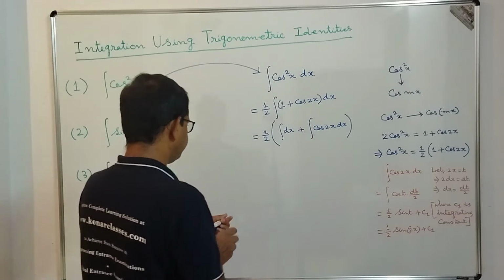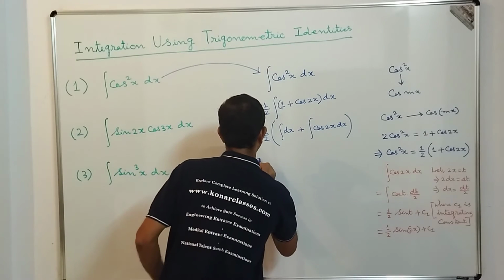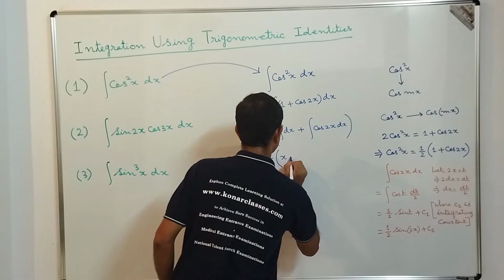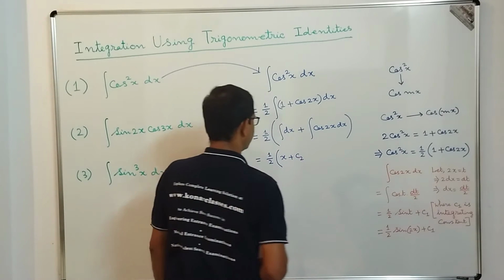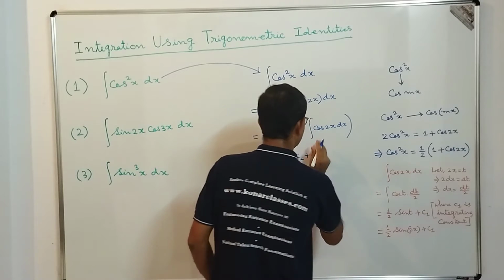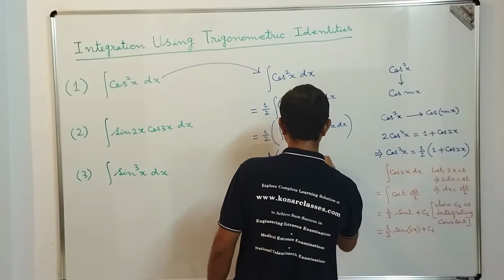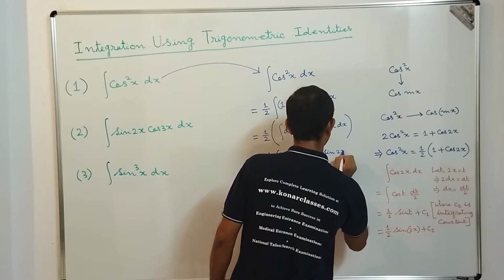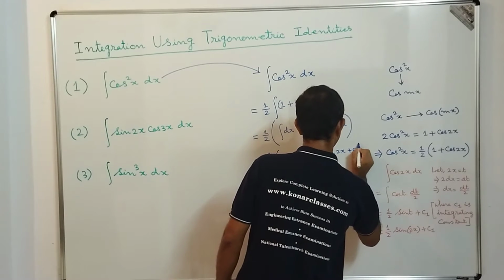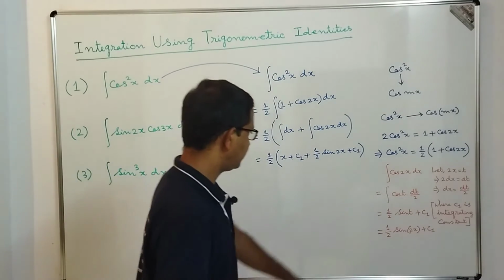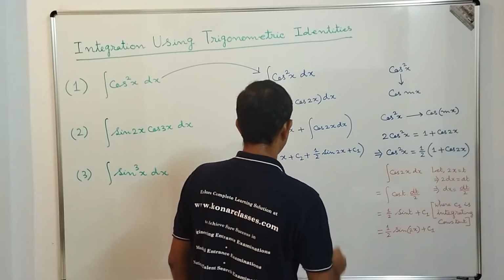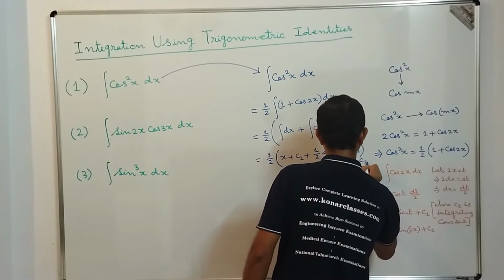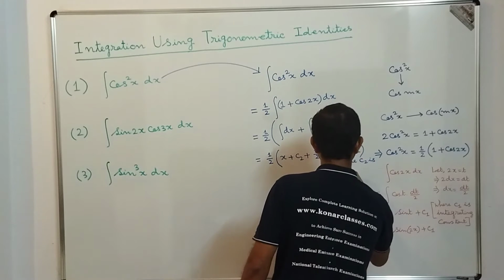So what do we get here? From here we get 1 by 2 integration of dx, which is what? x. Suppose we add one integrating constant c2, plus the integration of cos 2x dx, which we already found, 1 by 2 sin 2x plus c1. Correct, no? So c1 is the integrating constant you already assumed there, and here also you can write where c2 is the integrating constant.